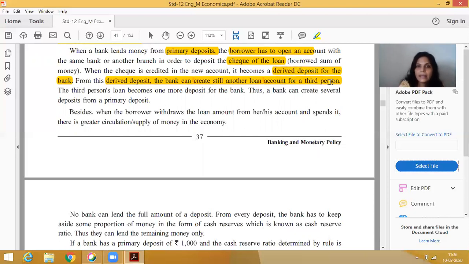Thus a bank can create several deposits from a primary deposit. Only 1,000 was deposited, but credit creation is how much? 4,000. So we can say a bank can create several deposits from a primary deposit. It will be circular. Whenever this circulation increases again and again, credit creation also increases and money supply also increases. So it depends on the circulation of money. Whenever circulation of money increases, credit creation increases, and that means money supply also increases in the market.